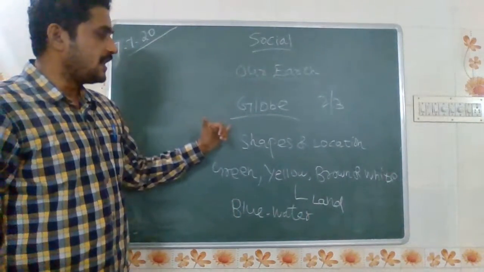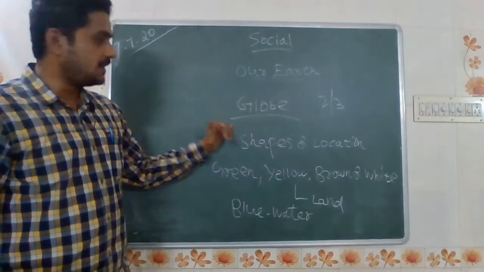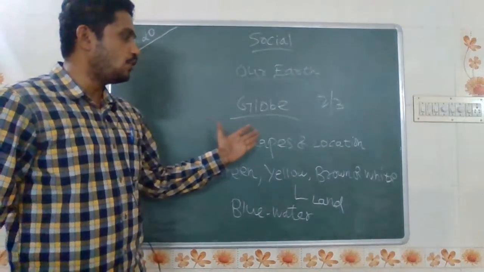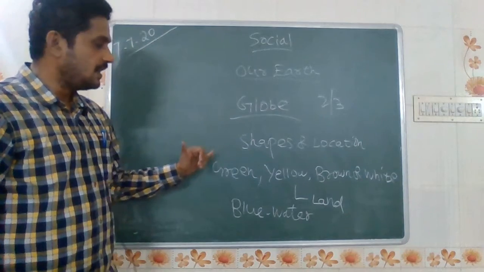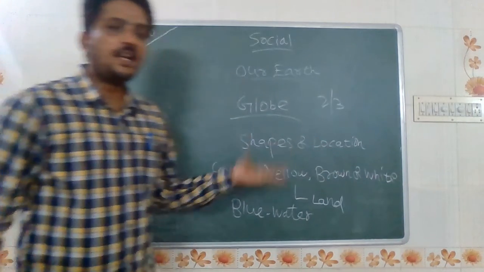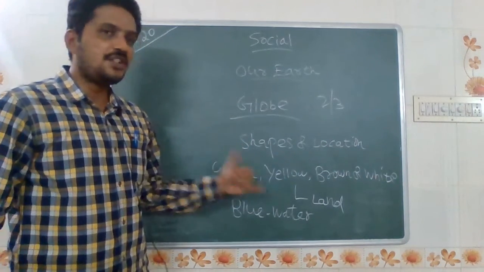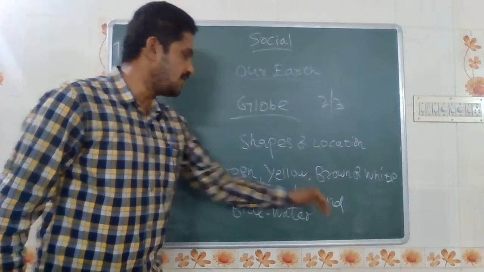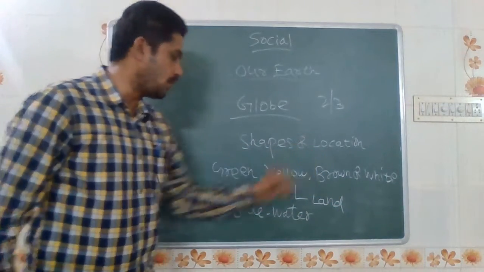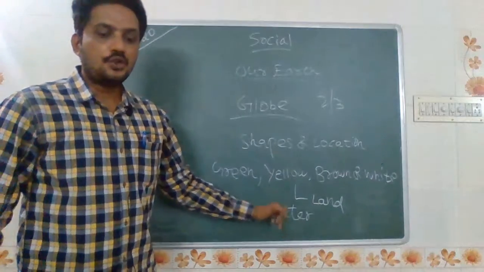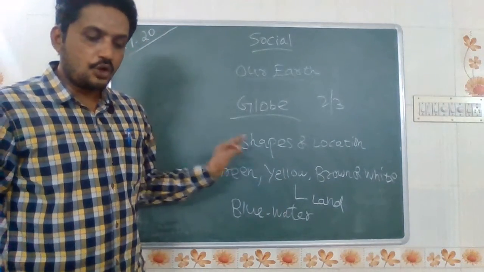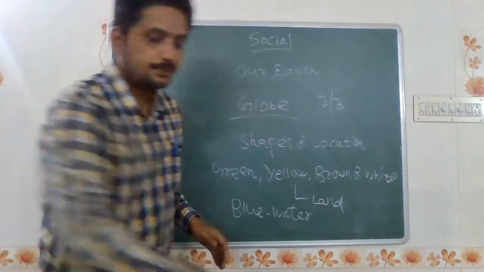So in the globe we can see the three-dimensional representation of the earth. In that detailing we can know about the shapes and locations, and we can see the colors green, yellow, brown, and white. Which one do these represent? Land. Next is the blue color. Blue color represents water. So this is the use of the globe.